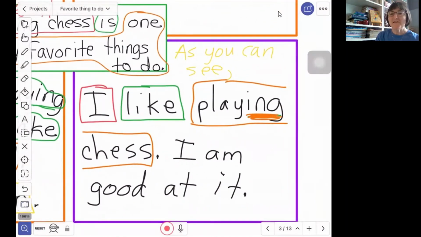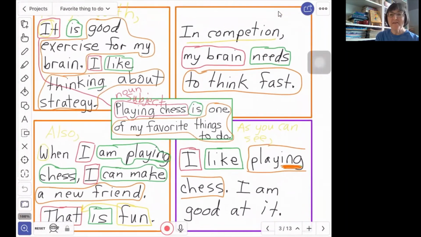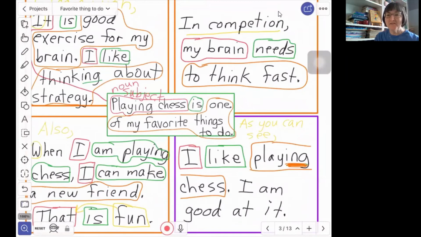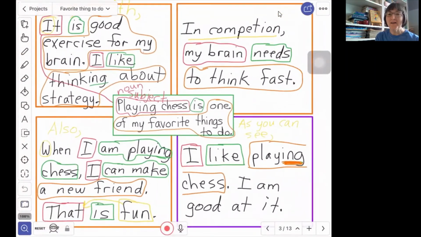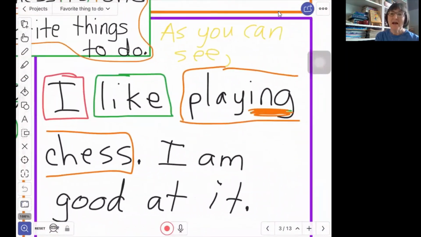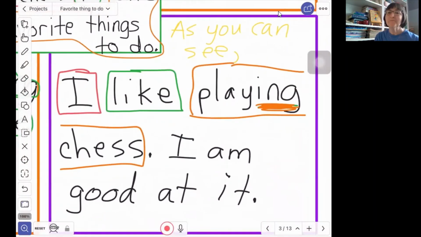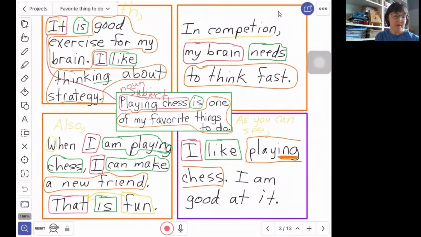As you can see is just kind of a fun way of saying, okay, now that you look at everything I've said and all the reasons that I've given you, you can see that this is why I like playing chess. Okay, I've given you 3 reasons why. When you look at them all together, now it makes sense for me to say, I like playing chess because I have given you these 3 reasons.